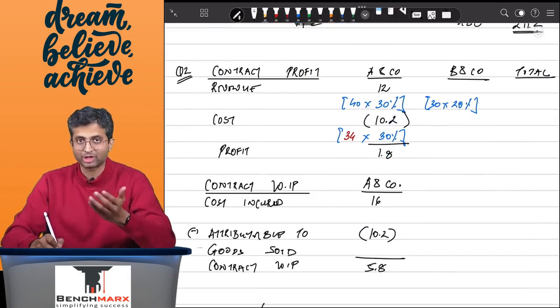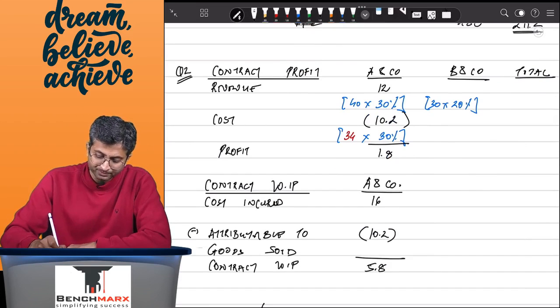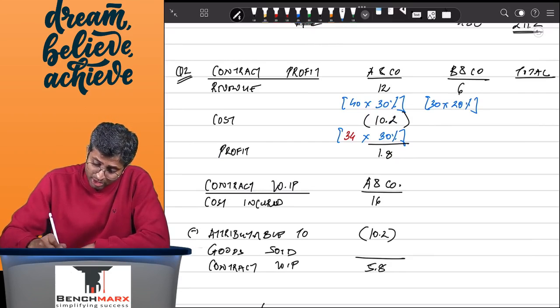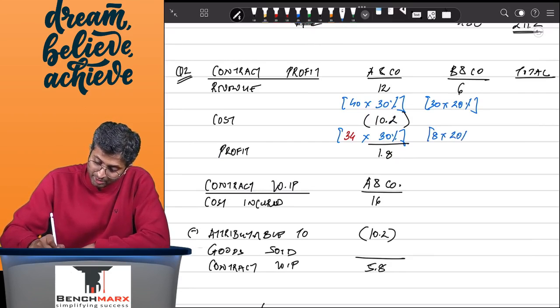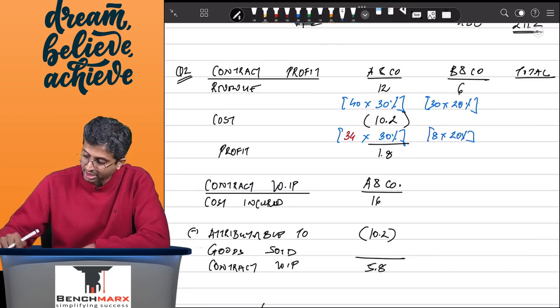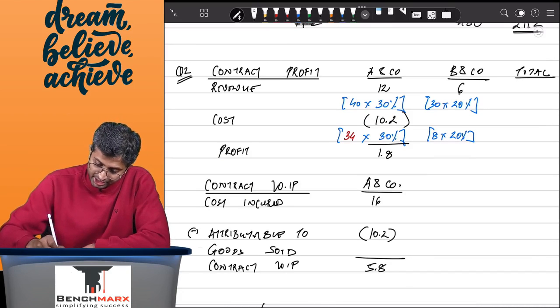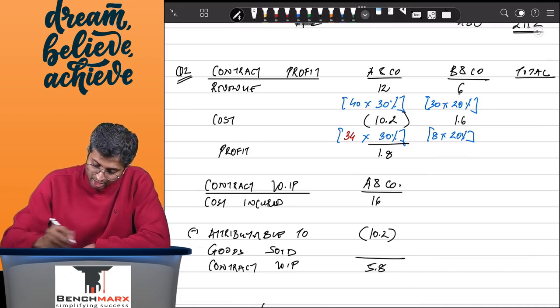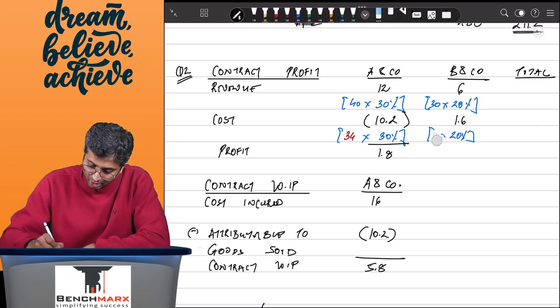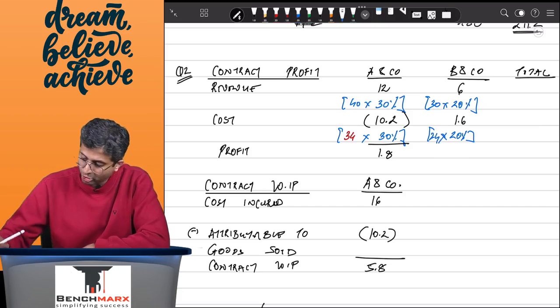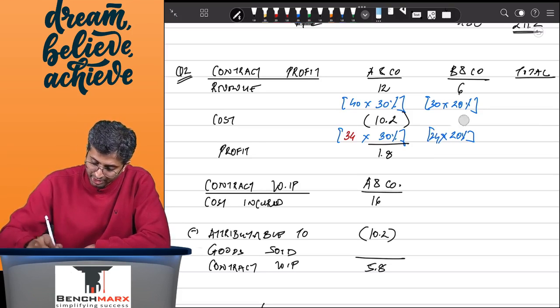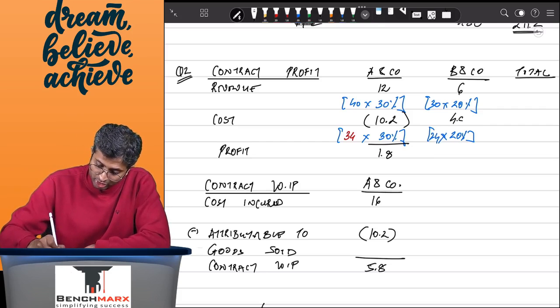You can pause the video actually and try for B and company once on your own. Otherwise, you can just continue. Against that, the corresponding cost will be 8 into again 20%. So 8 into 20% will come to, let us say, 1.6. No, sorry, 8 is the cost incurred. So this will be 24. There is no revision in cost. So 24 into 20% will come to 4.8. However, so your profit will be 1.2.